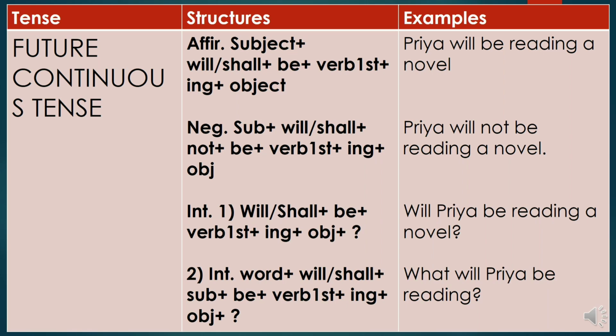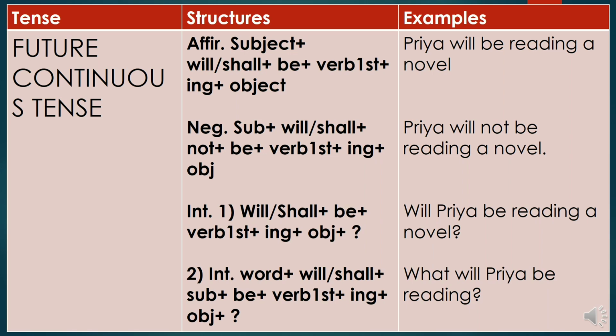So Priya will be reading a novel. So what changes there? We have used be and the ing form with the first form of the verb. Now see the negative. What changes there? After will or shall, we have used not. So subject plus will/shall plus not plus be plus the verb's first form plus ing plus the object. So Priya will not be reading a novel. So the change is that we have used not after will.